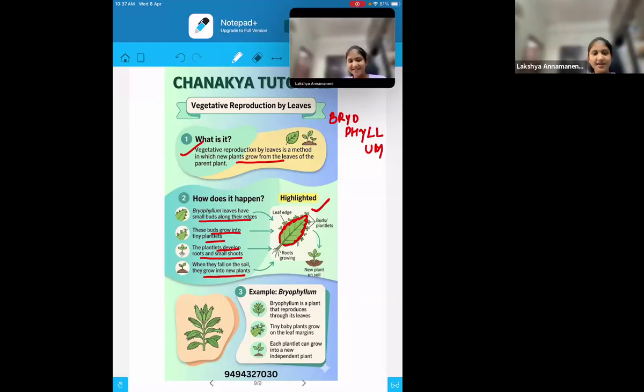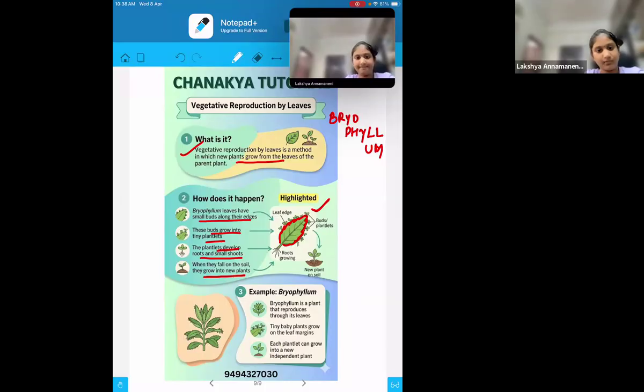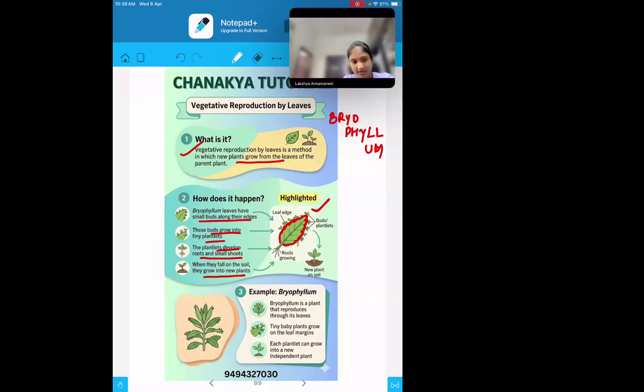Ma'am, these small plantlets have developed roots, right? So even with the wind, how do they fall down? They are not so heavy. They are very, very light in weight. That is why they fall down. Okay, so they are very light in weight.